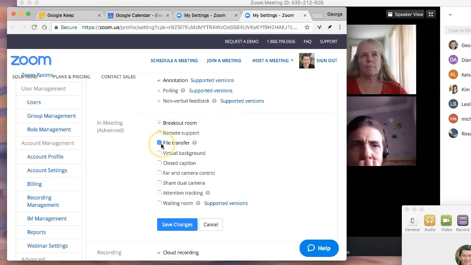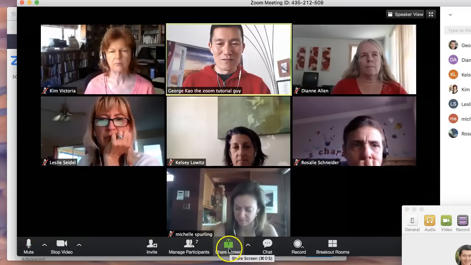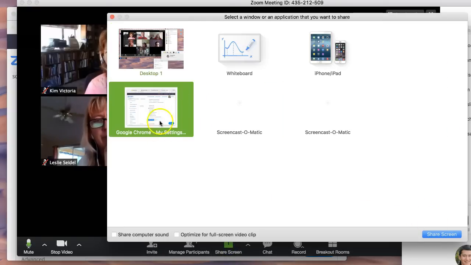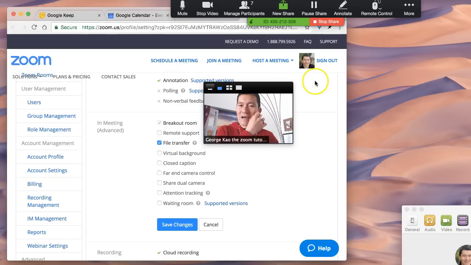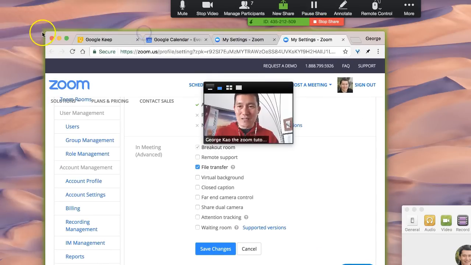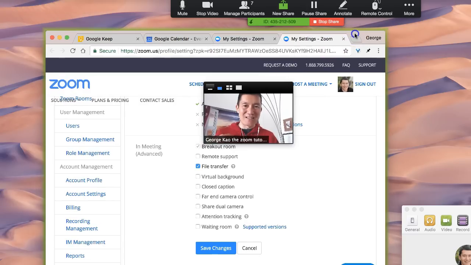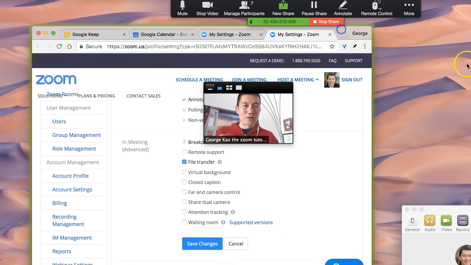The file transfer is another interesting one, and for those of you who can't see it, let me show you. I'm sharing just my Google Chrome screen now. The other thing that's interesting for screen sharing is you can share computer sound by checking this box, and I'm just going to share my Google Chrome window for now. Click share screen. And so now the participants are just seeing my Google Chrome window. You can tell because there's this green glow over my Google Chrome window. That's how the screen sharer will know that that is the one being shared. They're not able to see my desktop now.